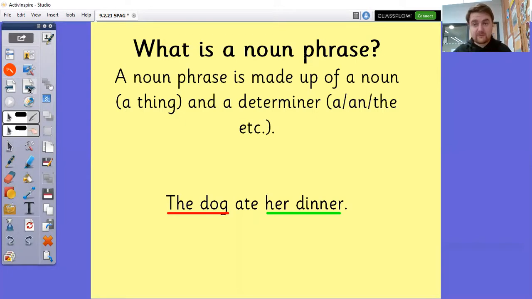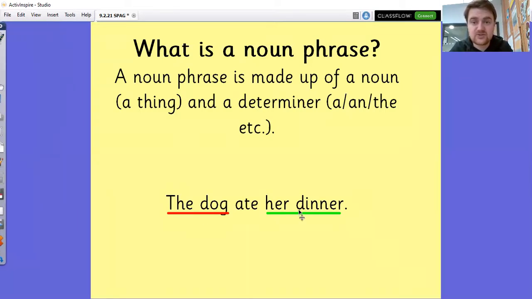So the simple sentence I've got here, the dog ate her dinner, has got 2 noun phrases in it. The dog, the is a determiner, and dog is a noun, and her dinner, her is a determiner, and dinner is a noun. And you can see I've highlighted them in different colors so that we can see that there are 2 noun phrases there that help to make up that sentence.